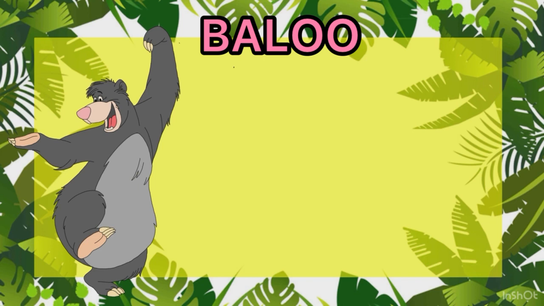The second main character of the Jungle Book is Baloo. Baloo is Mowgli's best friend. Baloo is a bear. The characteristics of Baloo are that he is very loving and protective.